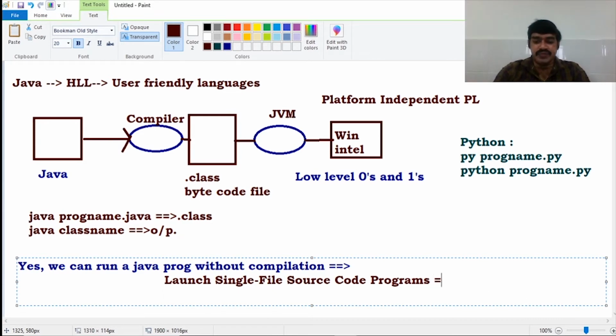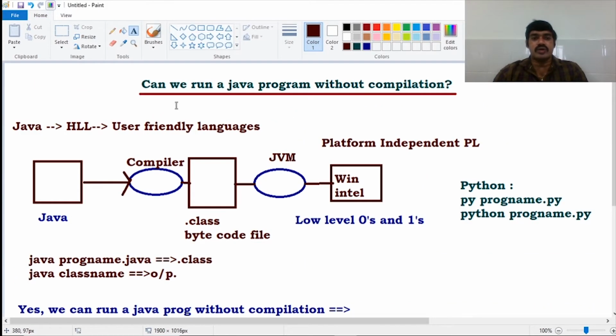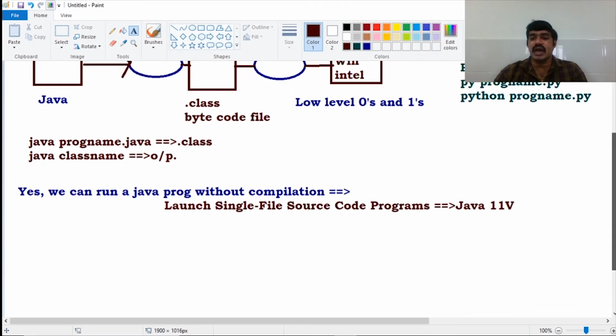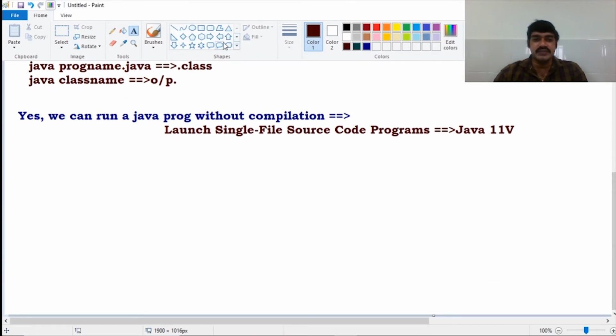This feature is available in Java 11 version. Okay, so what is our question? Can we run a Java program without compilation? What is your solution? Yes, it is possible to run a Java program without compilation because of the launch single file source code programs feature in Java 11 version. This feature allows us to execute a Java program directly without compilation.